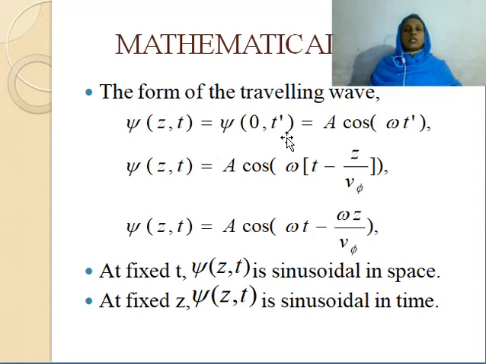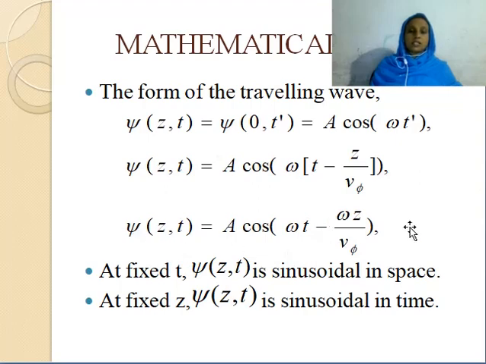So psi(0,t prime) equal to a cos omega t prime. Now we can substitute for t prime. Then you get a cos omega (t minus z by v phi). By rearranging, you can write this as a cos (omega t minus omega z by v phi).